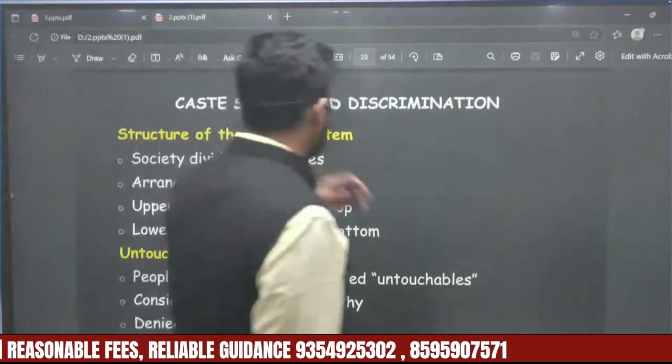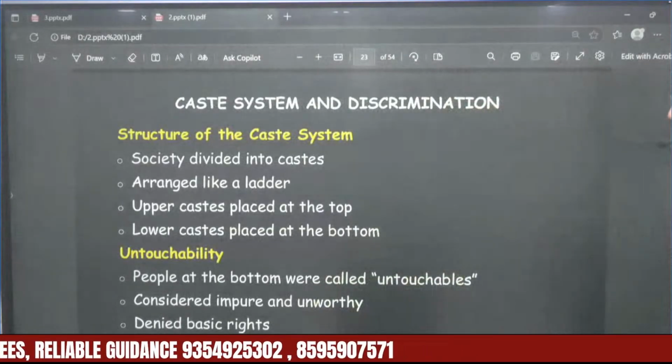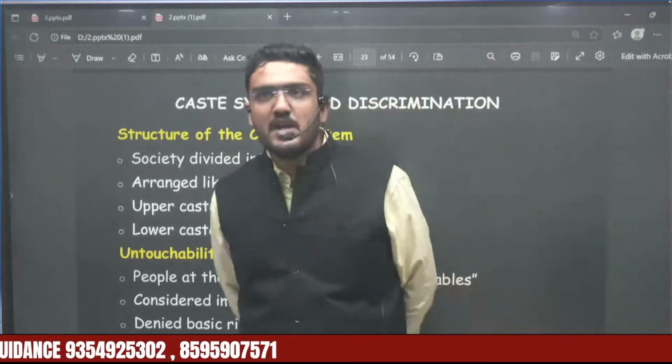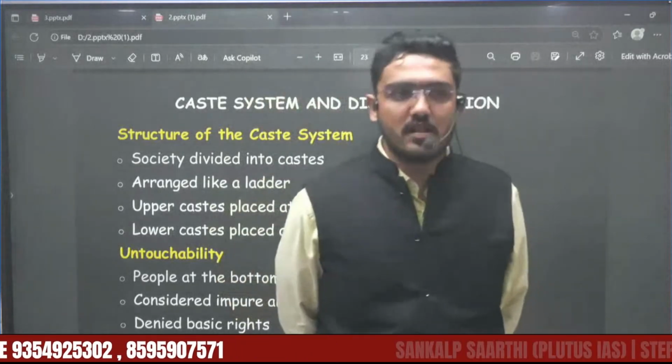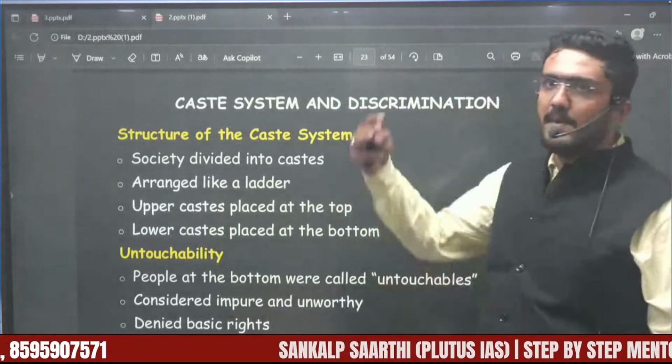Now, structure of the caste system. What is the structure of the caste system in India? The society in India is divided into various castes. It is arranged like a ladder, as I depicted in that picture. So it is like upper caste, then lower caste.